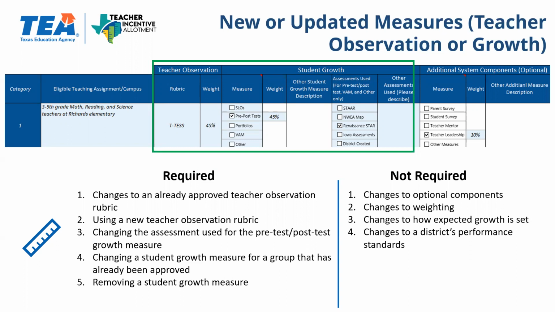Or if they wanted to use SLOs, or they wanted to switch from Renaissance Star to, say, another assessment, an application would be required. In this example, changing teacher leadership or other portions of the additional system components, an application will not be required. Also, changing the weighting would not require a new application or an expansions modifications application.